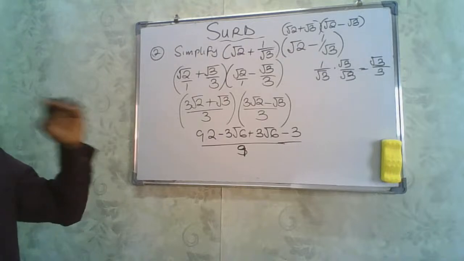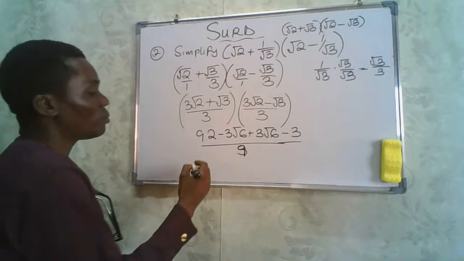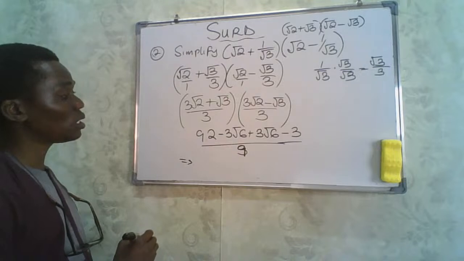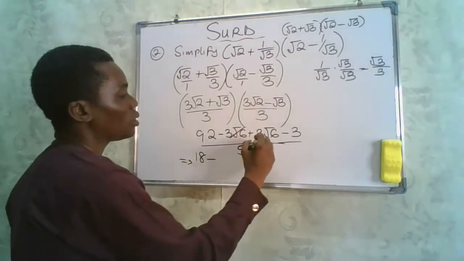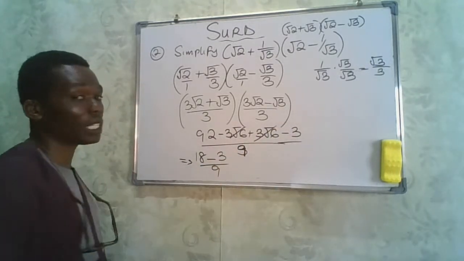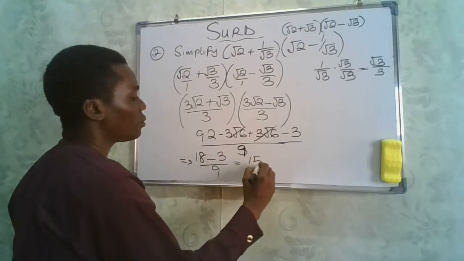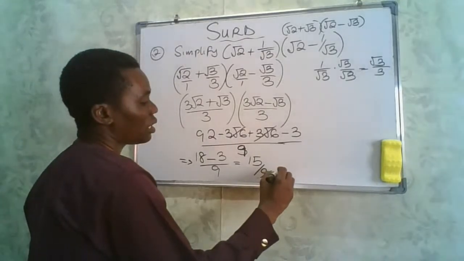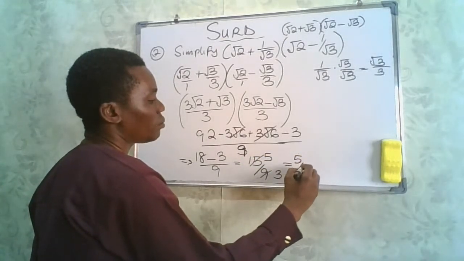Now you see that this times this is going to give us 9. Root 3 times root 3 will give us 3. So if we simplify that, we're simply going to have 9 times 2, which gives us 18, minus 3, divided by 9. 18 minus 3 is 15, divided by 9. If 3 goes here it gives us 3, and 3 will go here to give us 5. And that will give us 5 divided by 3.